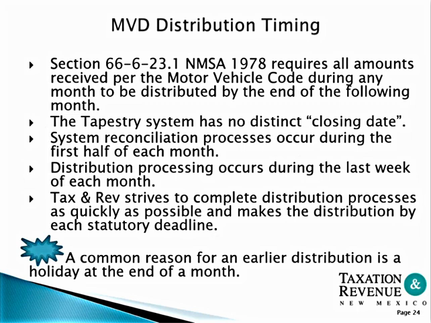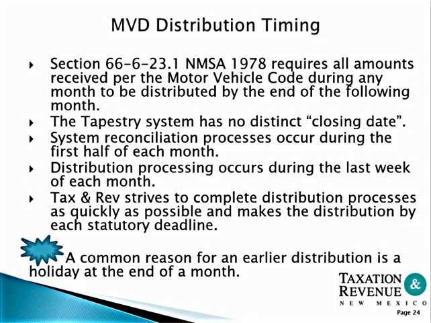MVD distribution is a little bit different and requires all amounts received per the Motor Vehicle Code during any month to be distributed by the end of the following month. The Tapestry system has no distinct closing date. The system reconciles and processes occur during the first half of each month. The distribution processing occurs during the last week of each month.